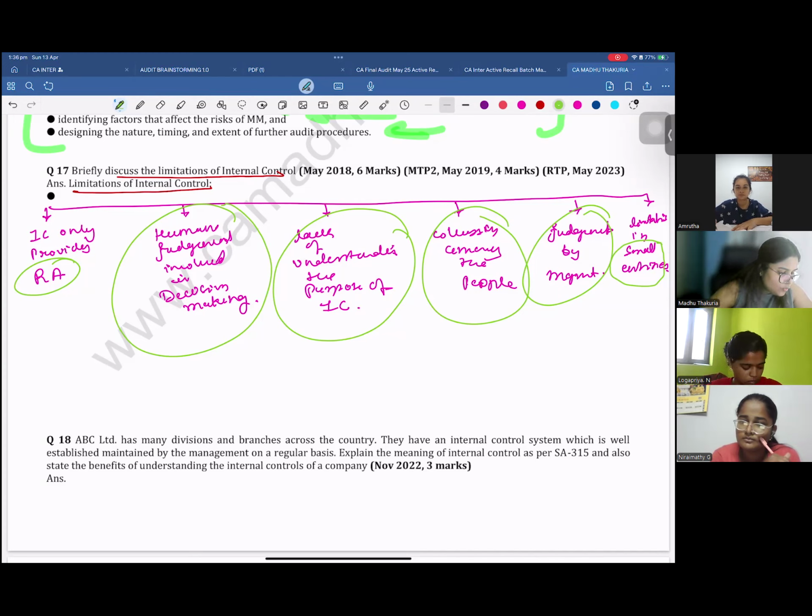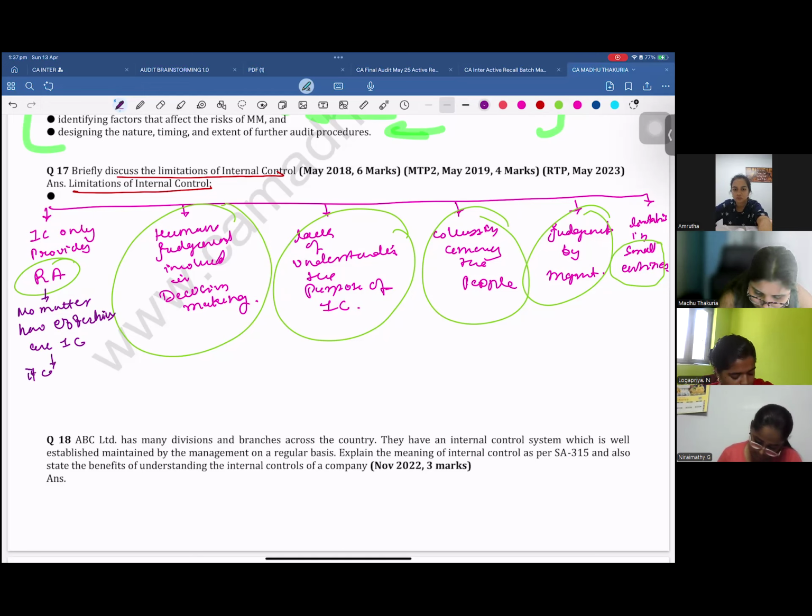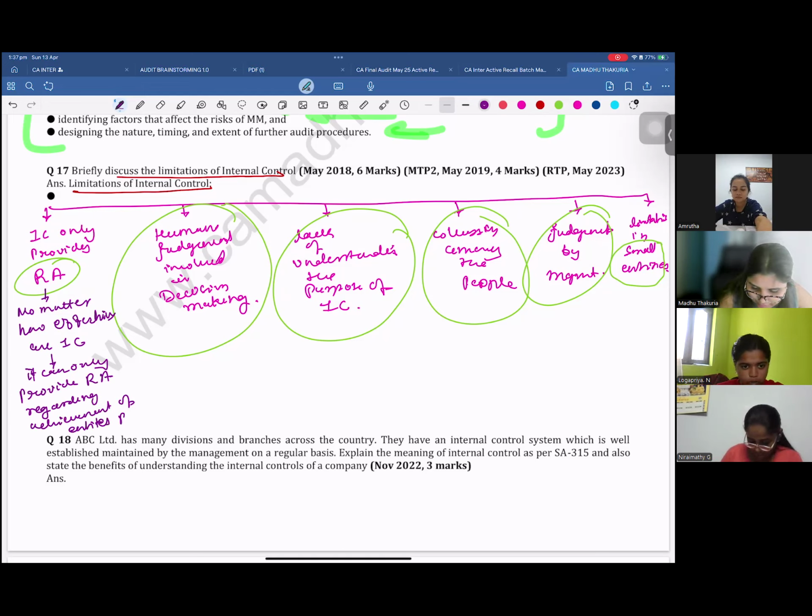When you say IC can only provide reasonable assurance, you will have to explain that no matter how effective internal controls are, it can only provide reasonable assurance regarding achievement of the entity's financial reporting objectives.